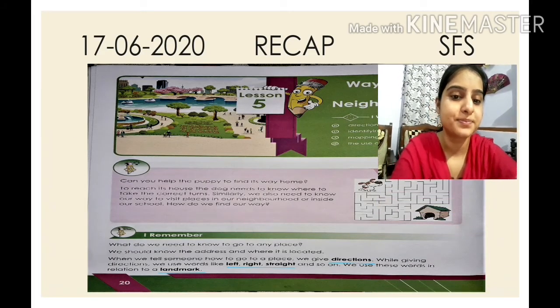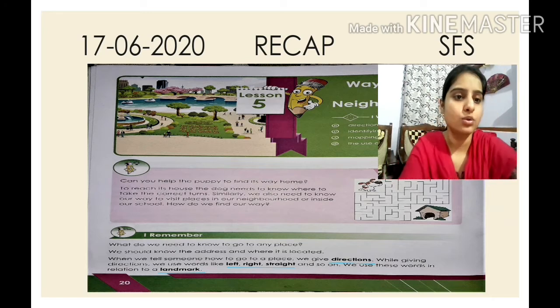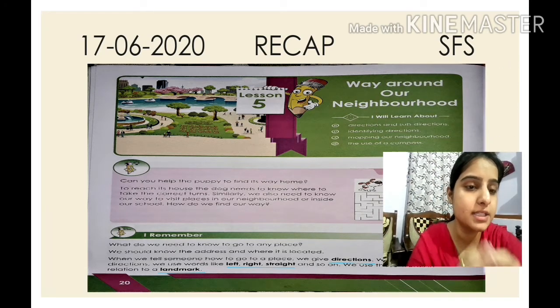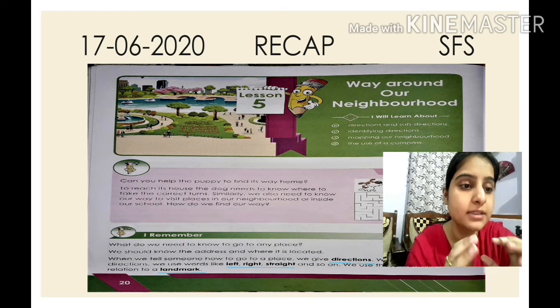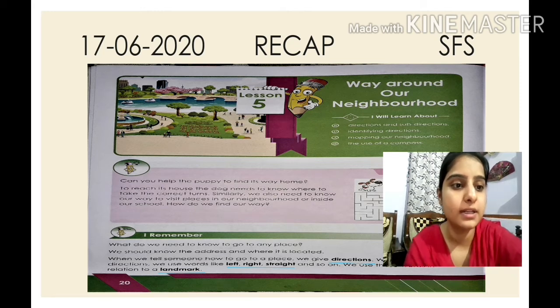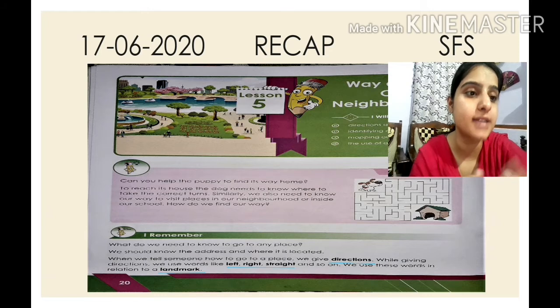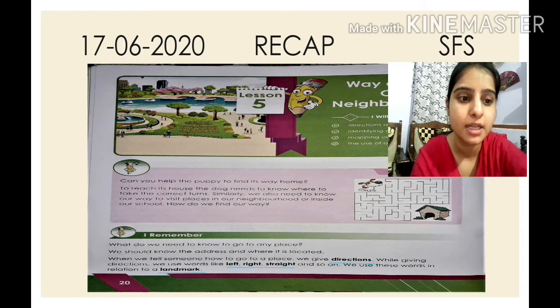So children, way around our neighborhood. This lesson is all about what, children? Do you remember? This lesson is all about the directions. How can we find the direction? And in how many ways can we find the direction? Isn't it? So what we studied, children, what is directions? Now when we tell someone how to go to a place, we give what?